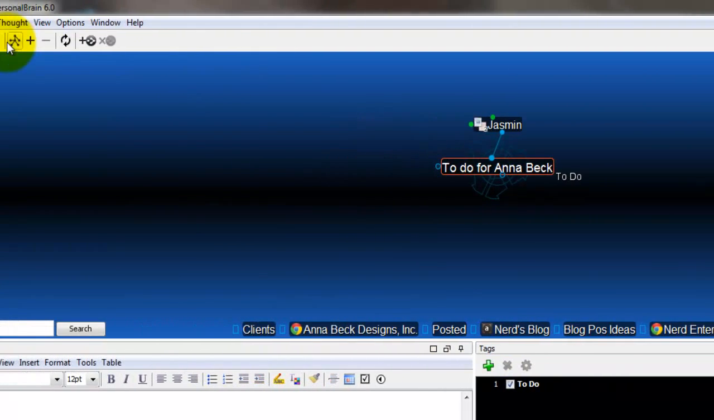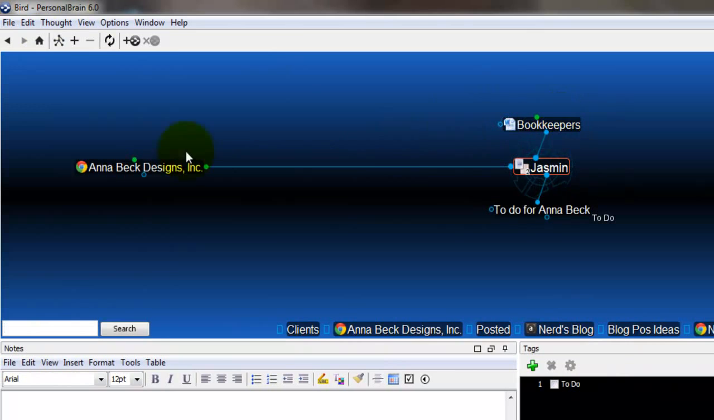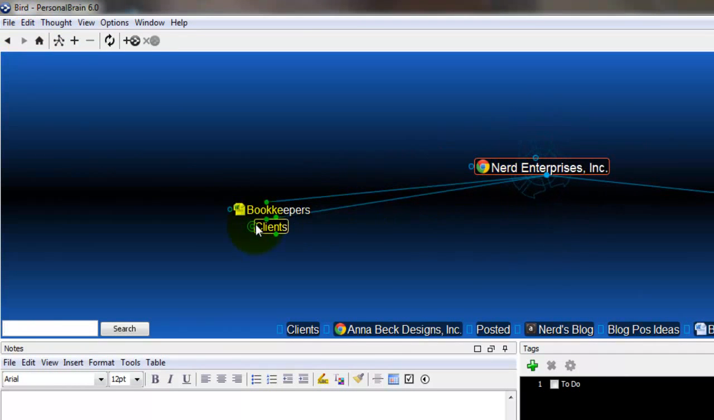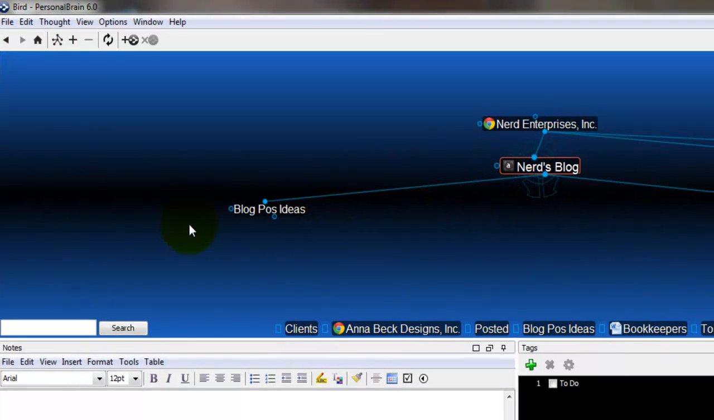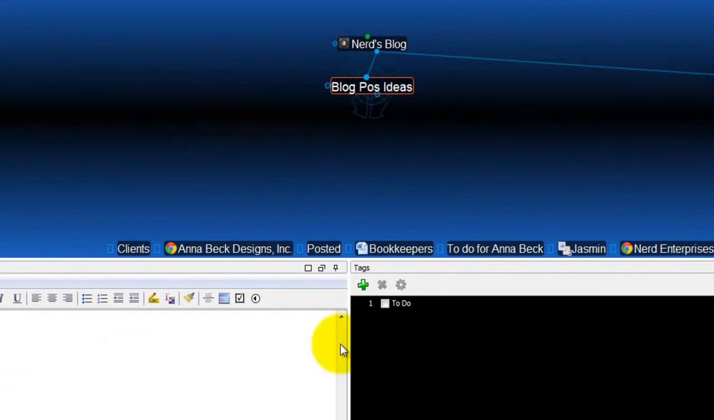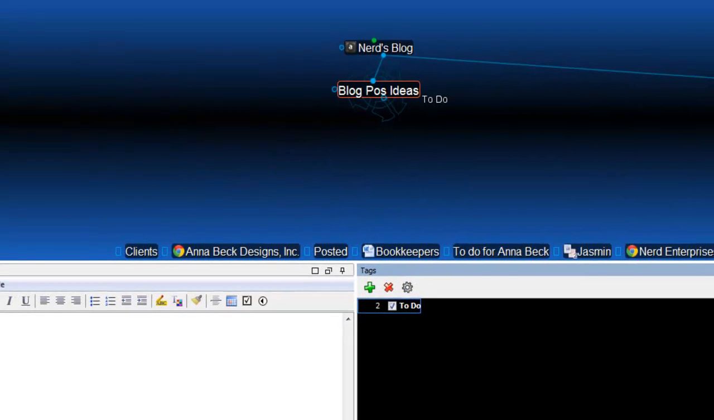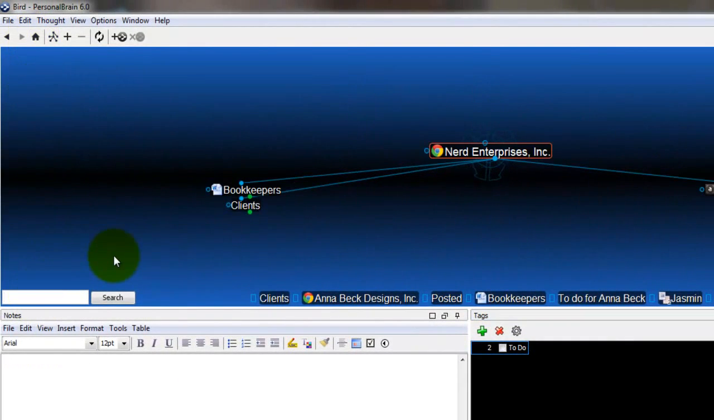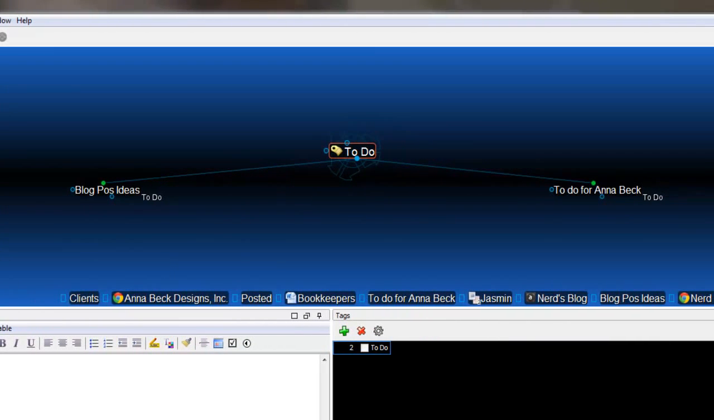So now I can have to-do items attached to all different thoughts, but by tagging them all to do, that becomes my to-do list. Because now if I go back over to, just so you can get the full visual, let's go to Nerd's blog here, and let's go to blog post ideas, and let's tag this with to do. Go back to the home thought. Now if I start typing to do, see what happens? I have a thought called to do for Anna Beck, so it finds that, but it also shows me with the icon that I have a tag for to do. So I can click on that, and look what it does.